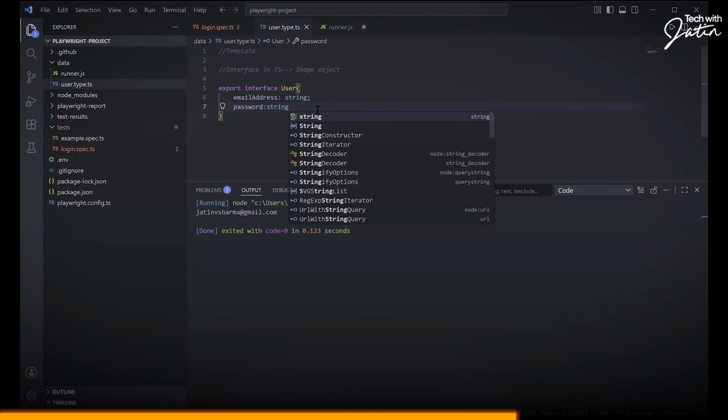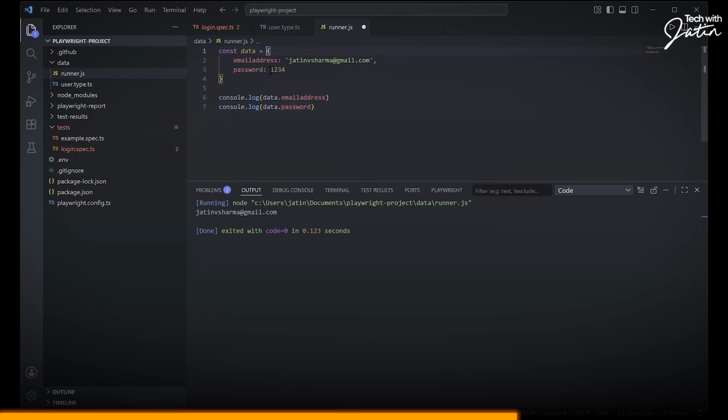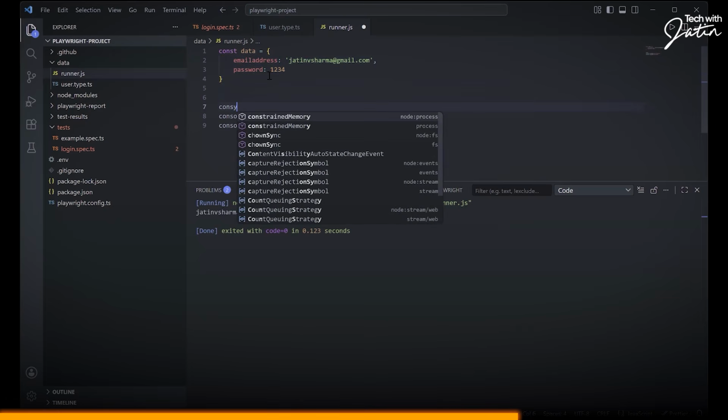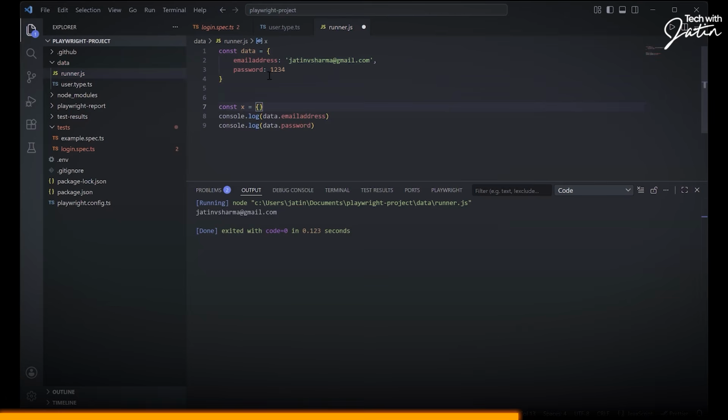Now, 90% of you guys will be thinking, bhai, why did we have to create this? Okay. The thing over here is, if I ask you, what is the type of this particular object? What is the type of this particular object? You will say this is a JavaScript object. Acha. If I ask you, what is this? You will say this is also an object, but this is an empty object. Like, okay. So, what happens over here is, in JavaScript, we technically don't have this thing called type.